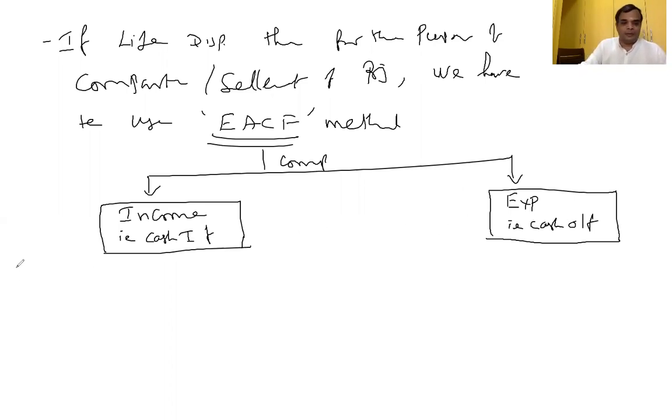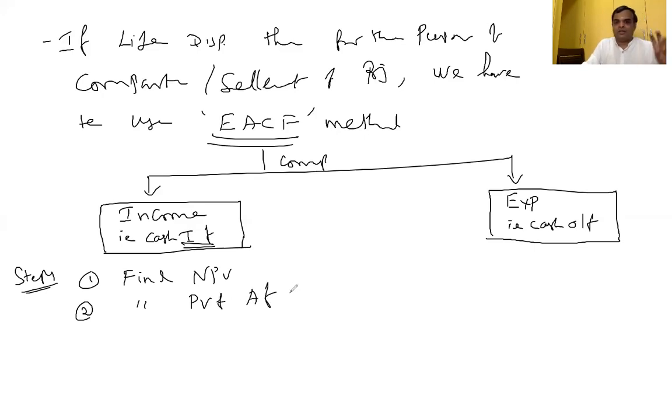Then what are the steps to compute? In case of inflow-based computation, the first step is to find the net present value. Then find the present value annuity factor for the life of each project.